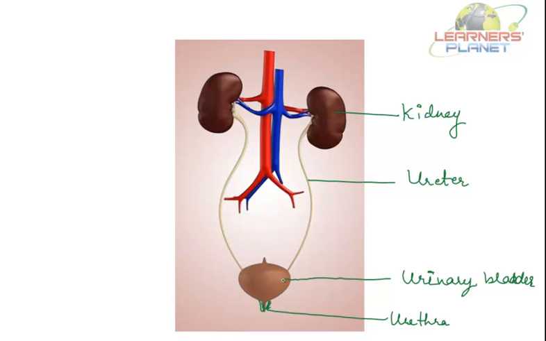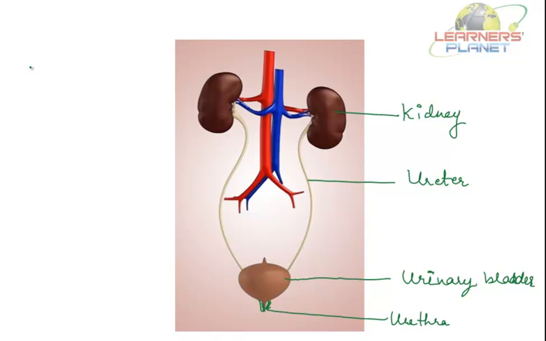When the blood reaches the two kidneys, it contains both useful and harmful substances. So the useful substances are absorbed back into the blood, and the wastes dissolved in water are removed as urine from the kidneys, and the urine goes into the urinary bladder through tube-like ureters. It is stored in the bladder and is passed out through the urinary opening at the end of the muscular tube called urethra. So the kidneys, ureters, bladder and urethra form the excretory system.